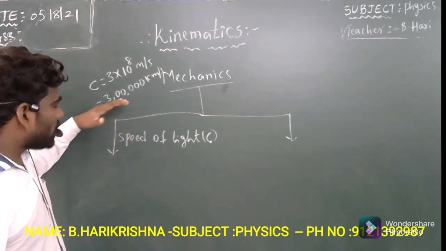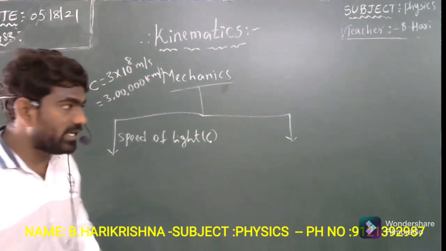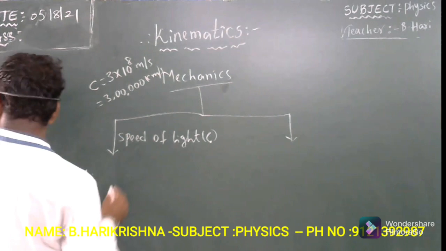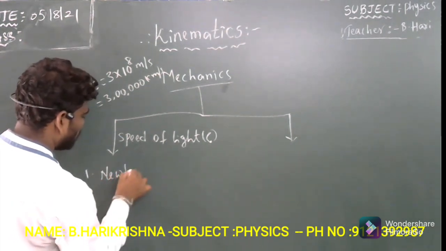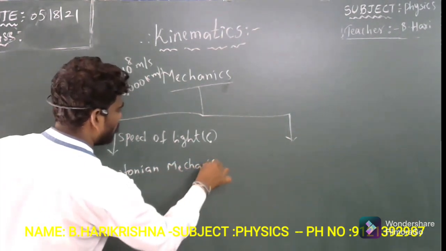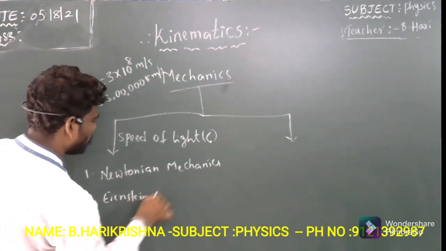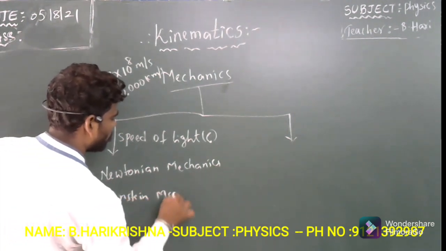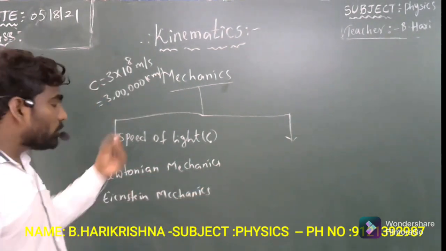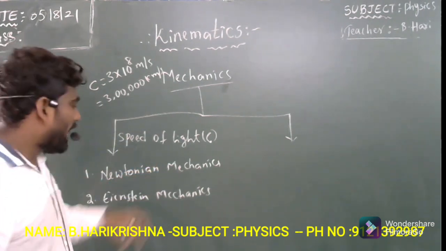Now, by comparing the object's speed with the speed of light, mechanics is classified into two types. One is Newtonian mechanics and another is Einstein mechanics. So how can you decide which is Newtonian mechanics and which is Einstein mechanics?